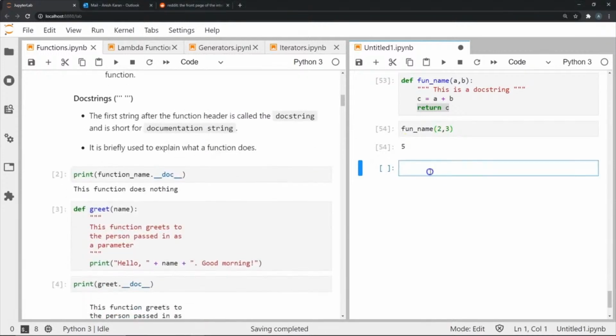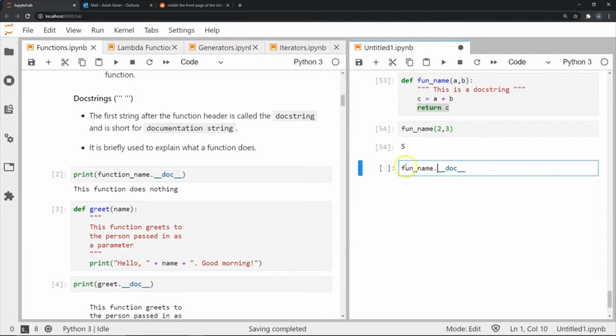If you want to know what the doc string of a particular function says, you can use this statement. It's very important to keep a note while you're learning that whenever we use a function which has double underscore, this is a built-in command provided by Python within the Python library itself.